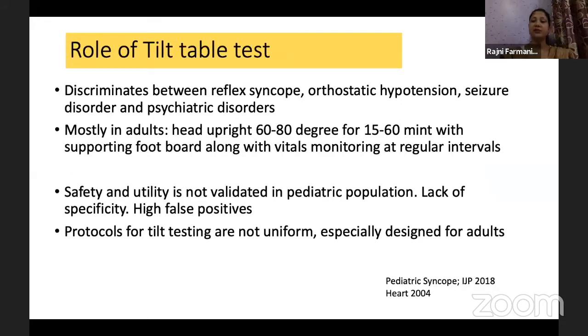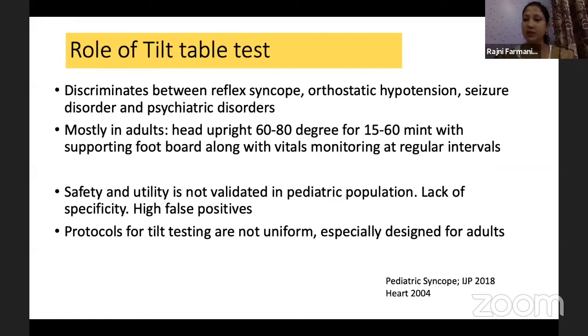Role of tilt table test. This is very commonly heard of, and we have seen it done in adults. In pediatrics, this is not validated, and its safety profile is also not validated. The main utility is that it can differentiate reflex syncope, orthostatic hypotension, a seizure disorder or a psychiatric disorder. So it looks to be a very helpful test: do this test, get the investigation, and then you are done with the diagnosis.